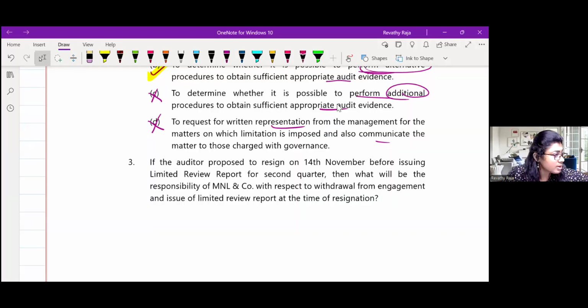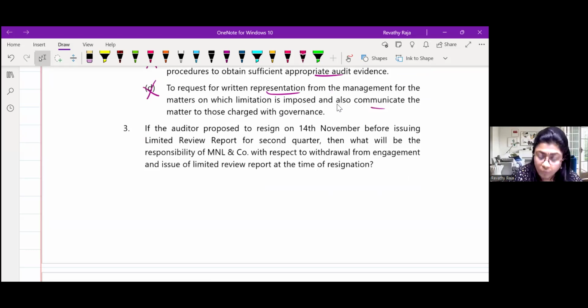If the auditor proposed to resign on 14th November before issuing the report of the second quarter, what will be the responsibility? And in our case, it was 15th September. Had he resigned on 14th, is it within 45 days or after 45 days? Can someone say? In such case, it is within.